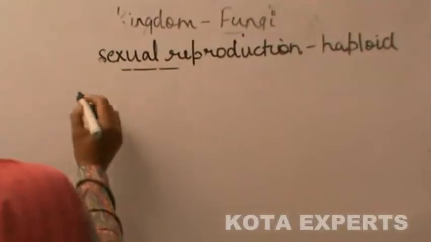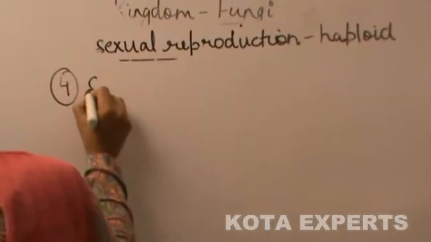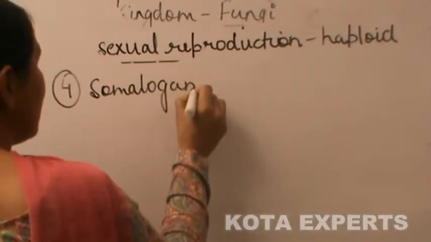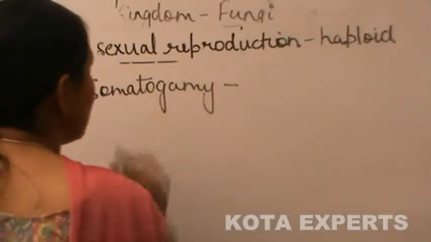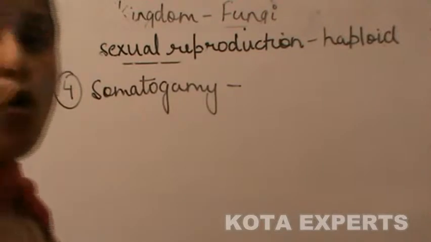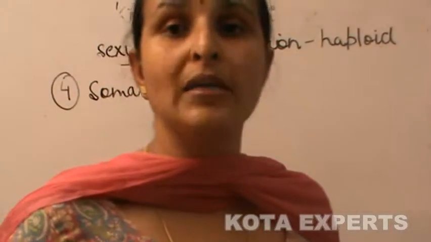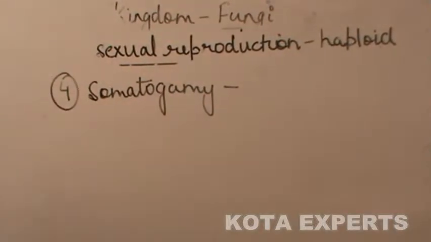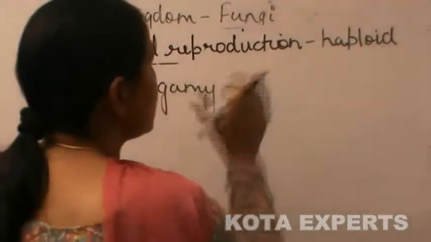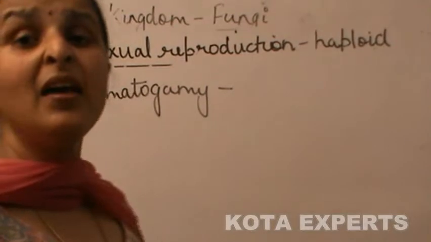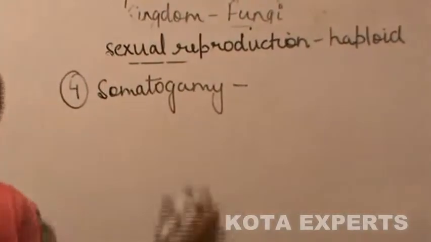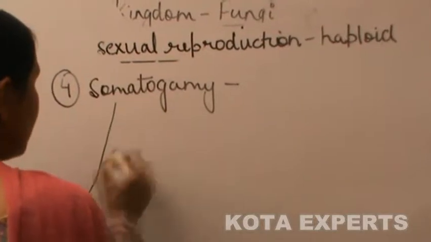Next method is somatogamy. Somatogamy is a method in which no distinct sex organs are formed. That is, sex organs are absent and sexual reproduction is accomplished by fusion of two hyphae of opposite strains.